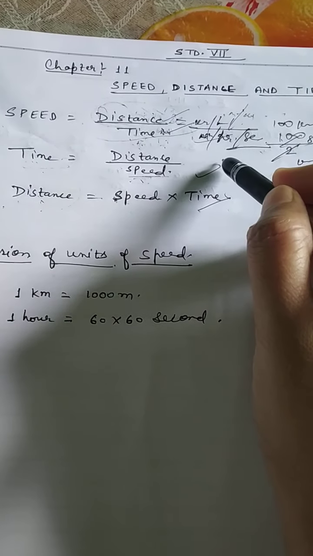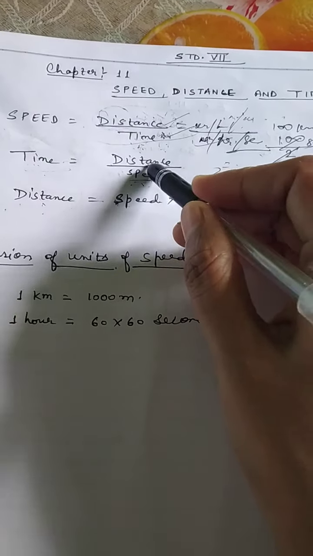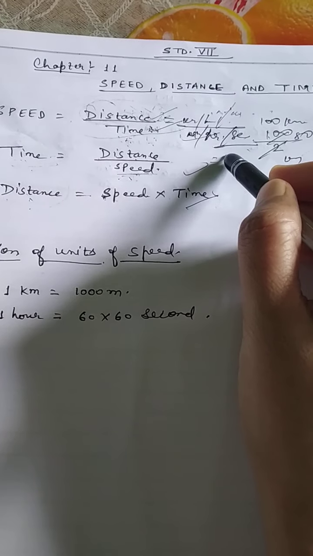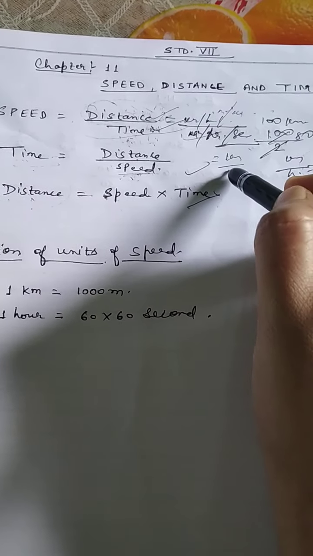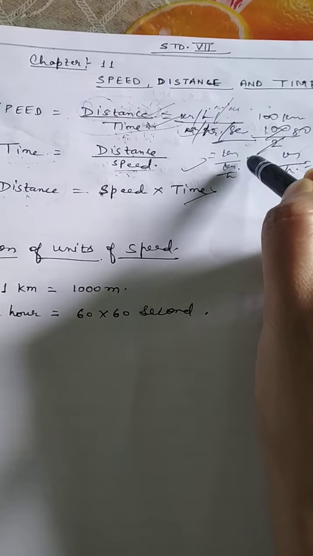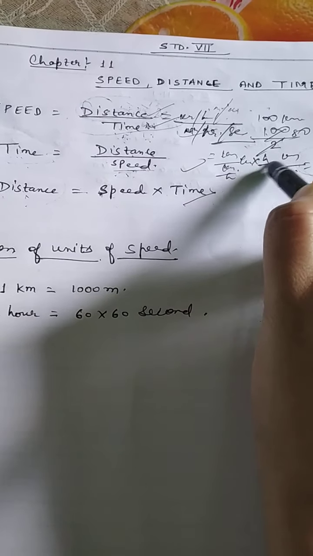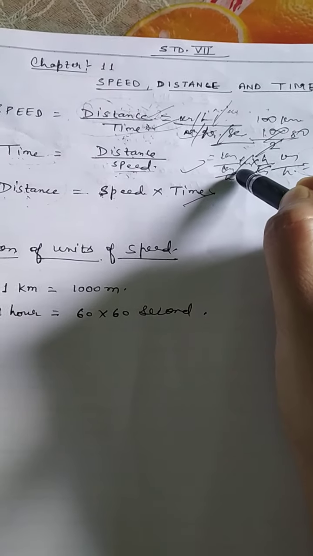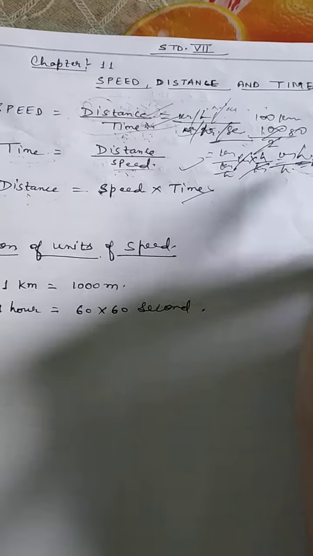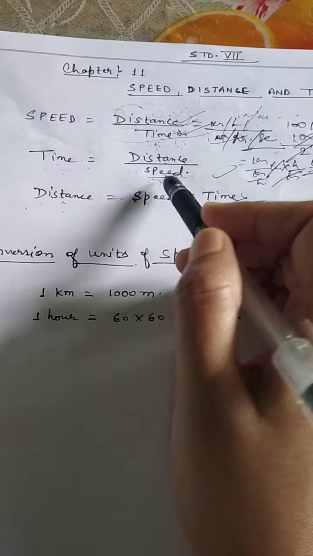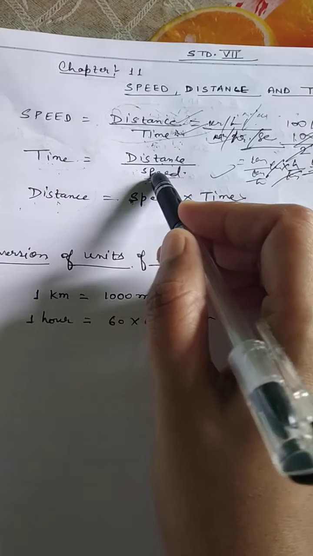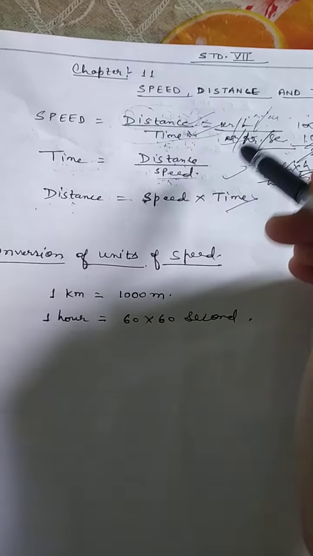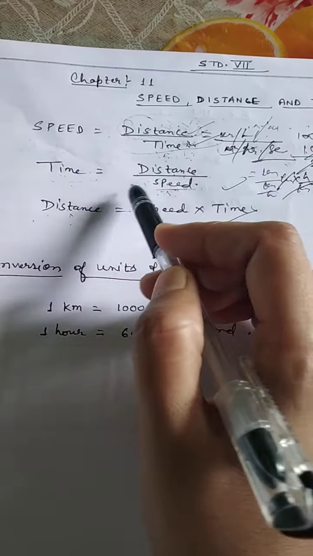Okay. Now what is our unit for time? So time is equal to distance by speed. So distance suppose given in kilometer and speed is given in kilometer per hour. Then kilometer into hour by kilometer, kilometer will get cancelled. We will get the unit in hour or minutes, sometimes in second. According to the different question, different unit can be given.